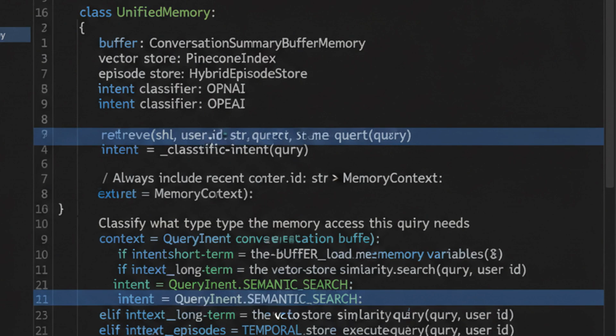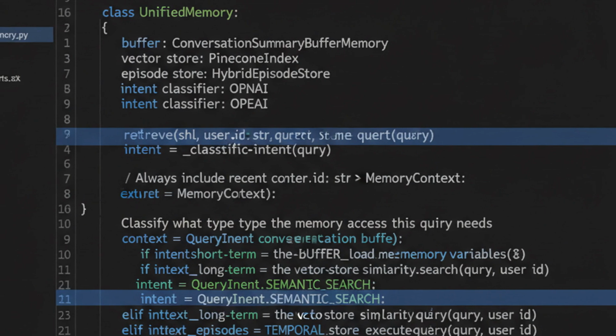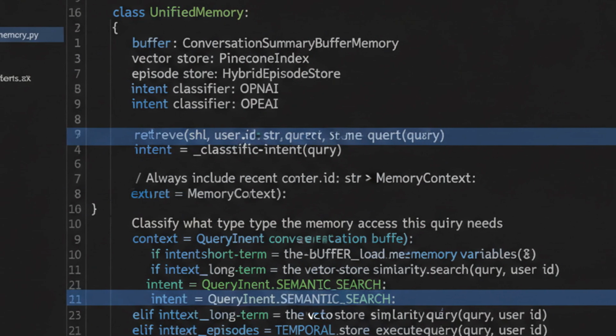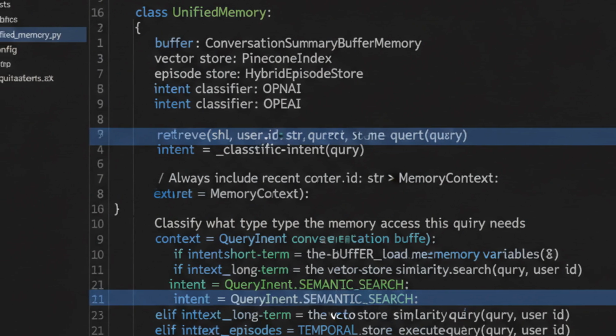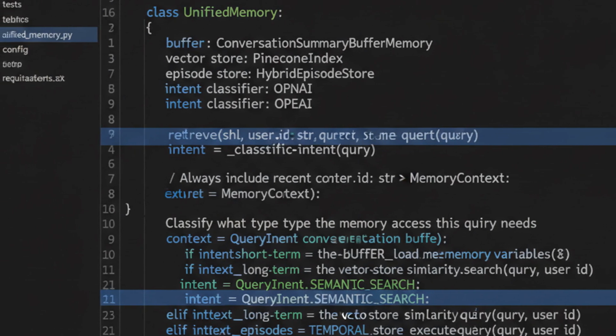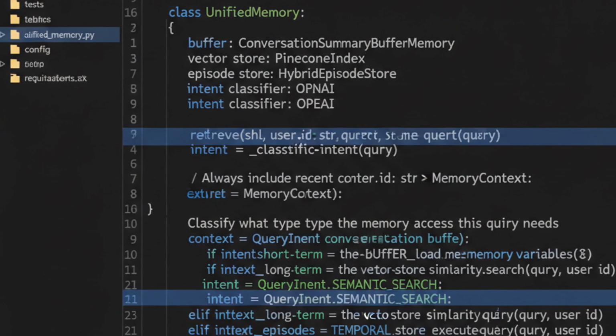Now let's wire it all together. A production agent needs a unified memory interface that routes queries to the right system. Short-term context stays in the prompt. Long-term and episodic queries hit the vector store. Structural questions go to the knowledge graph. The agent doesn't think about which database to query. The memory layer abstracts that. This is the architecture that separates demos from deployable systems.